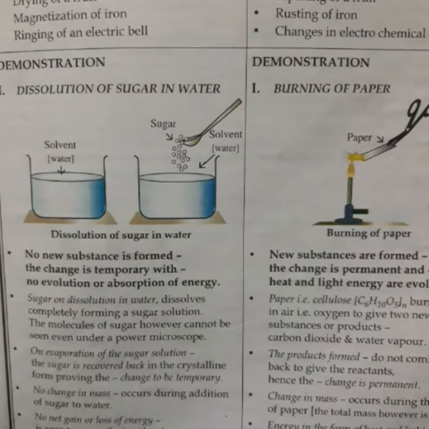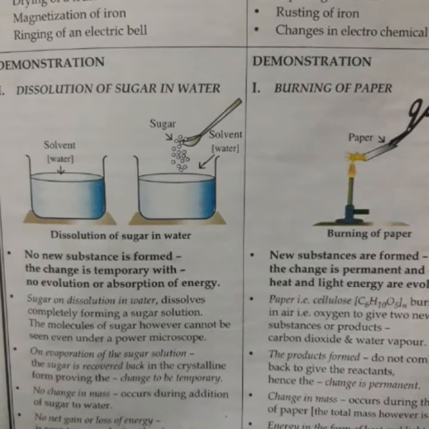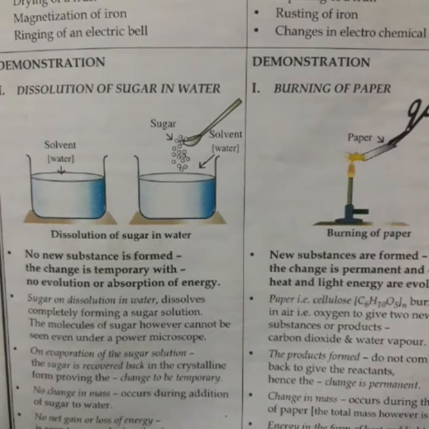All these are physical properties. Whereas chemical properties are the properties associated with chemical changes and which can be determined by chemical reaction. Okay, so let's start with physical change.